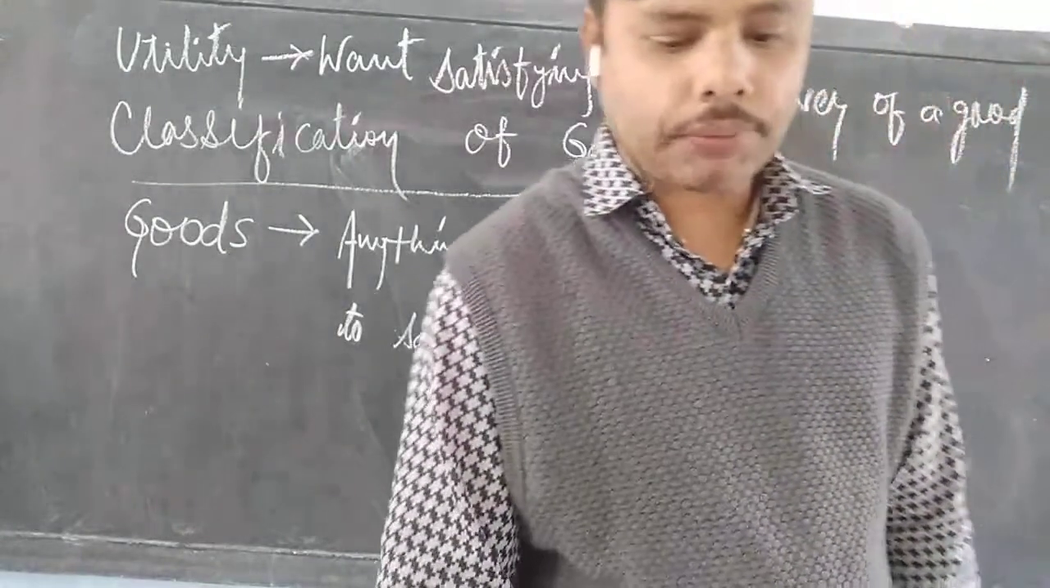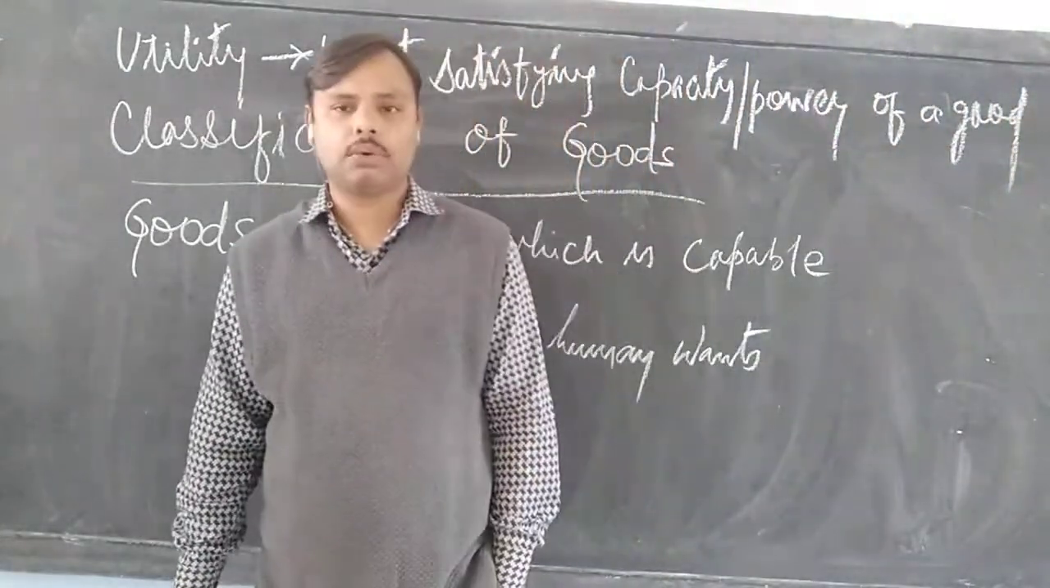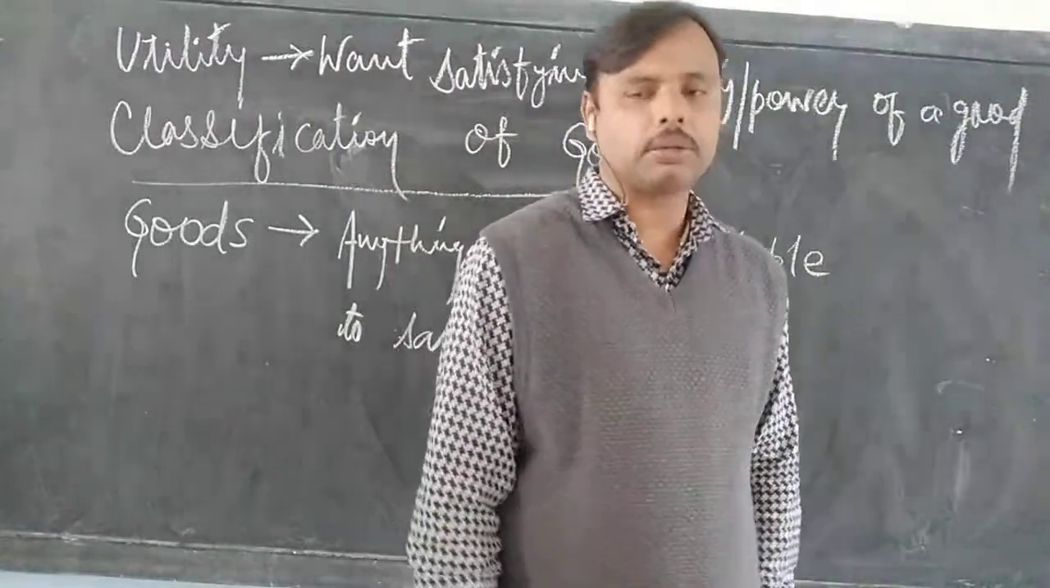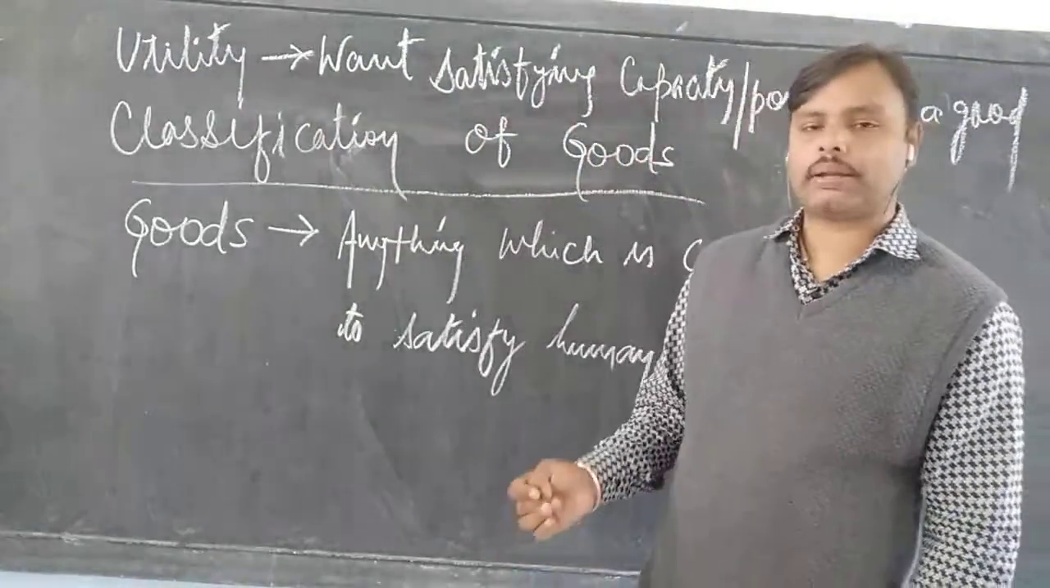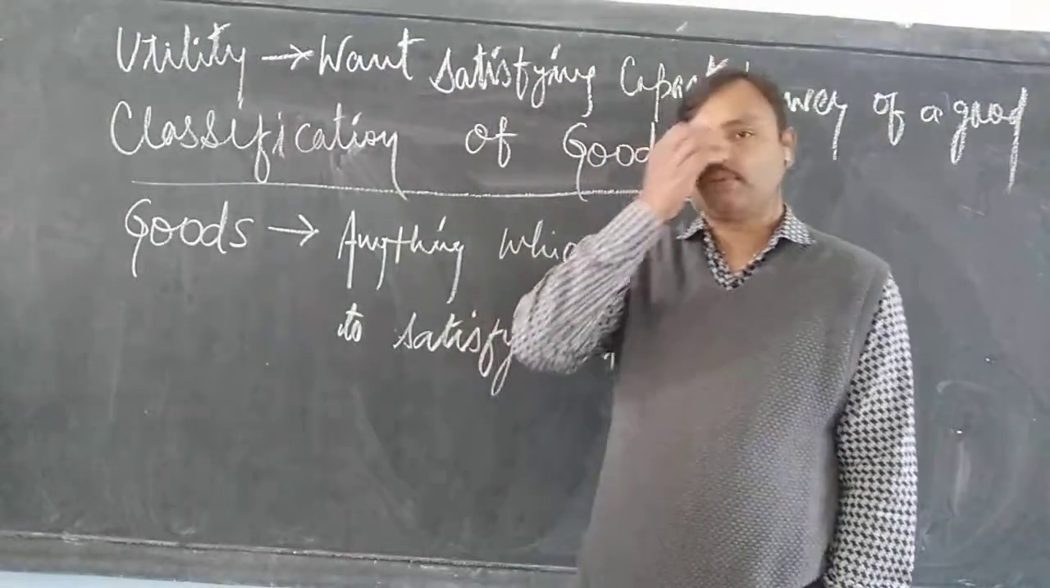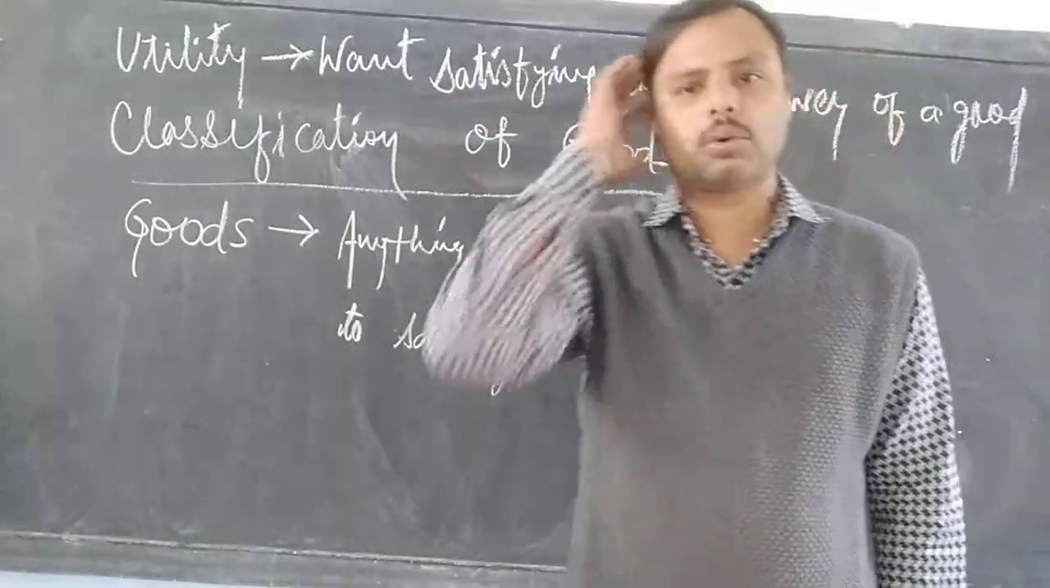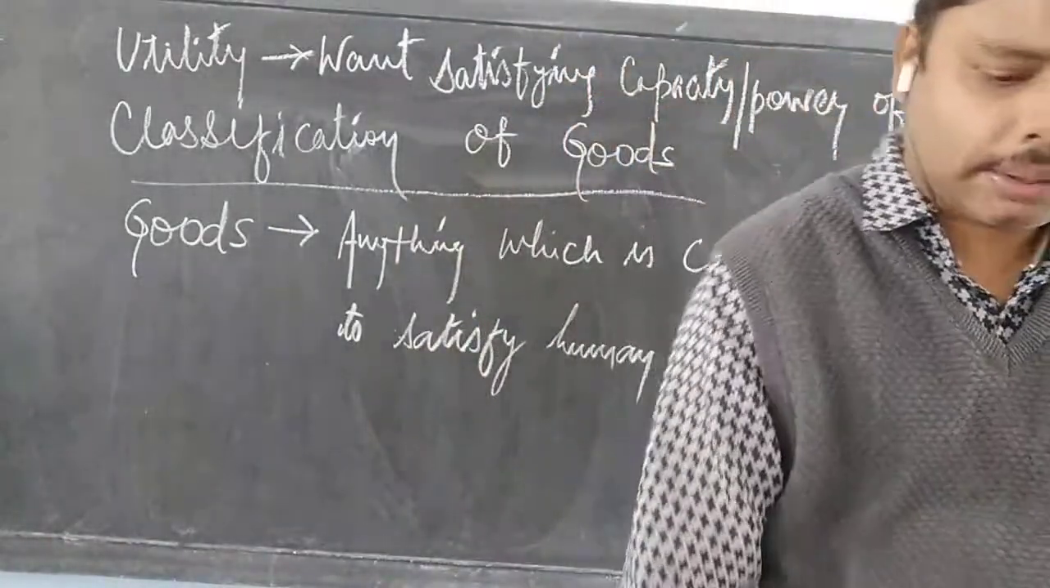Third is on the basis of use. On the basis of use, there are consumer goods, capital goods, intermediate goods, and final goods. These are different types of goods. So consumer goods are those goods which are the final one.